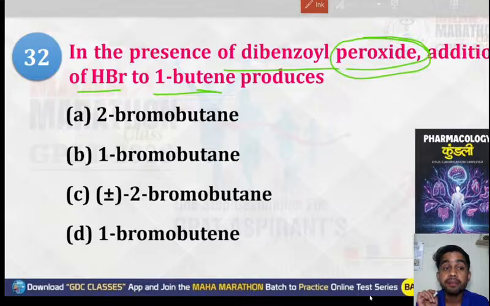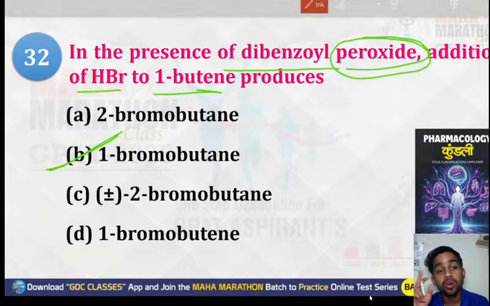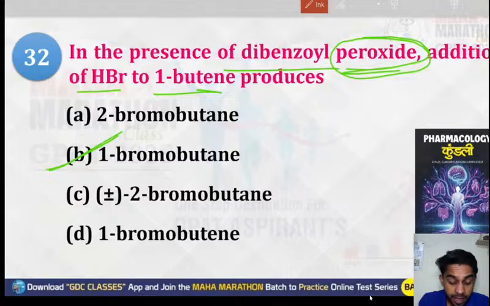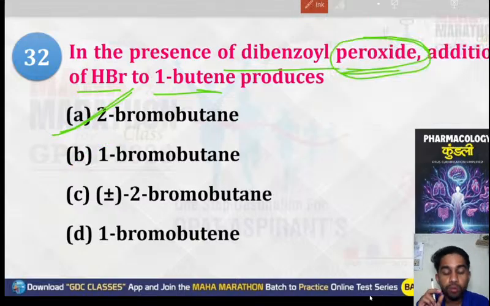So if the Markovnikov rule is followed, then what will be the product formed? No, no, no. If the Markovnikov rule is present, they will form 2-bromobutane. If the Markovnikov rule is present, then they will form what? They will form 2-bromobutane.